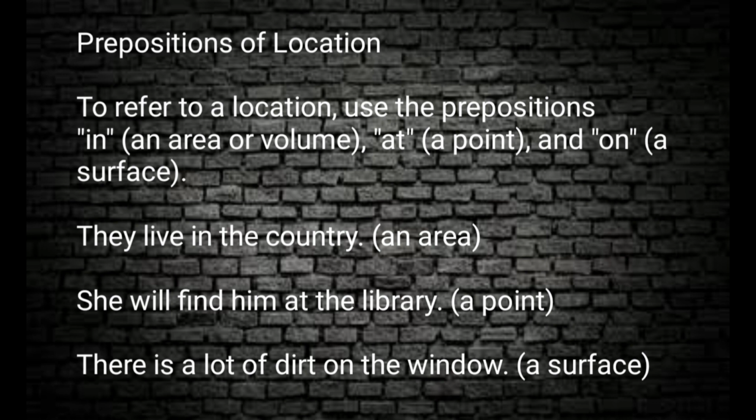In, at, and on are also used to refer to location. For example, they live in the country. Here it is an area. She will find him at the library. At is used for a specific point. There is a lot of dirt on the window. On here is used to refer to a surface.